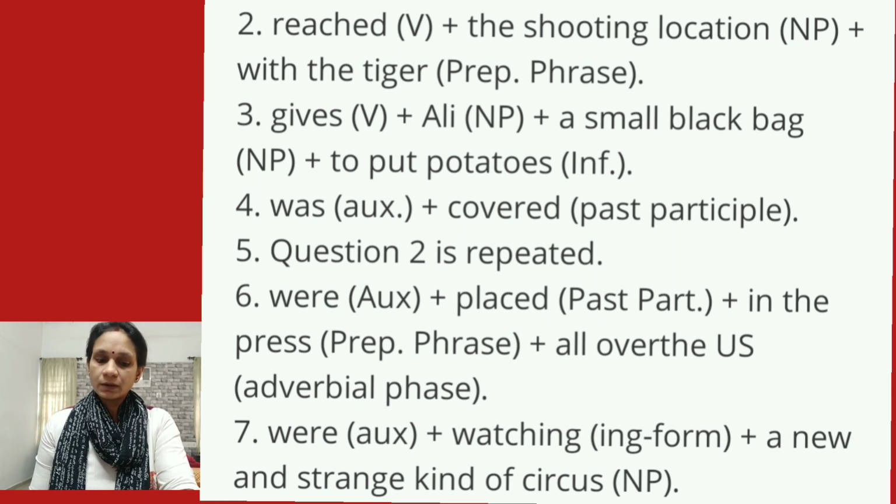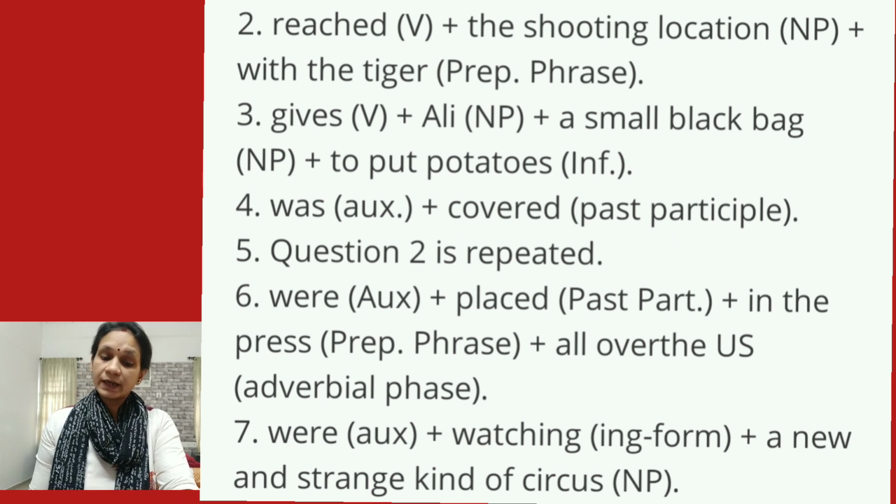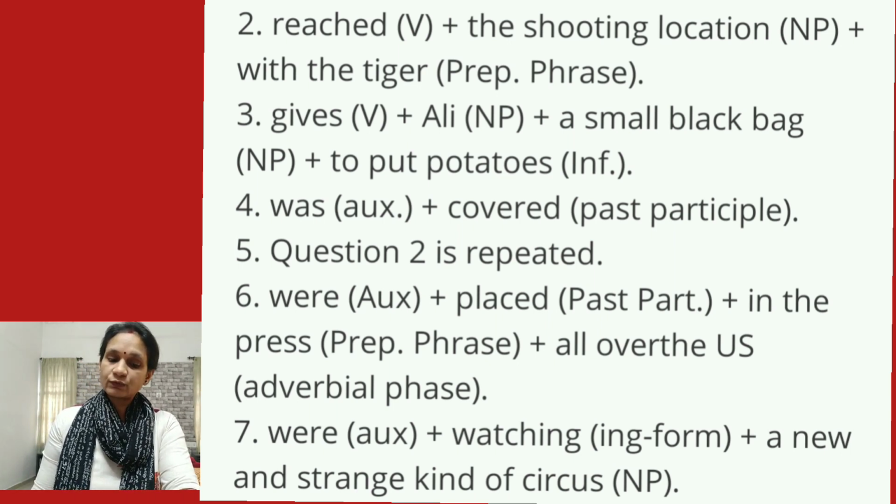Then second one, Mr. Thornton reached the shooting location with the tiger. Here, Mr. Thornton is the noun phrase. Reached is the verb. The shooting location is a noun phrase.